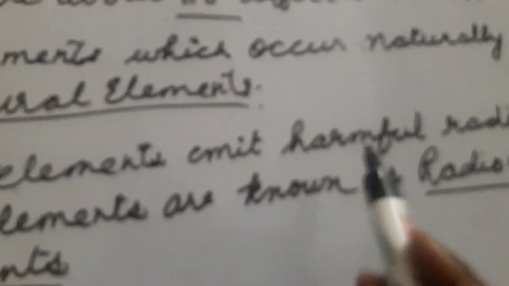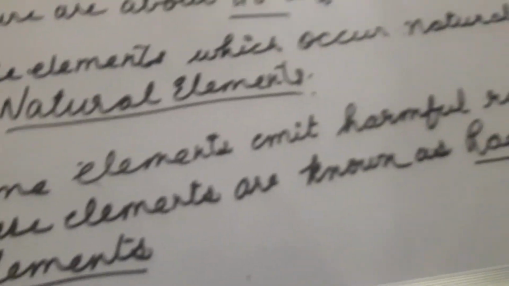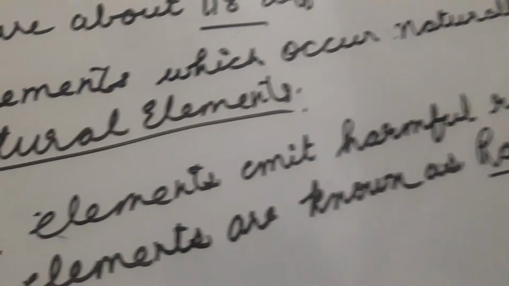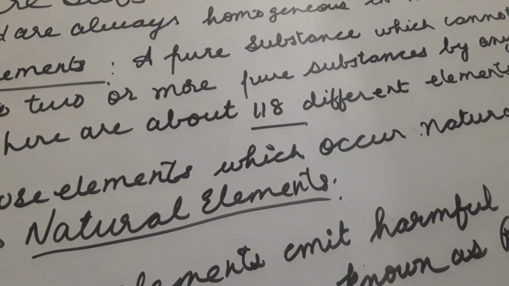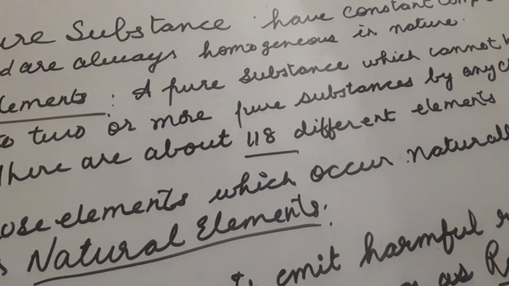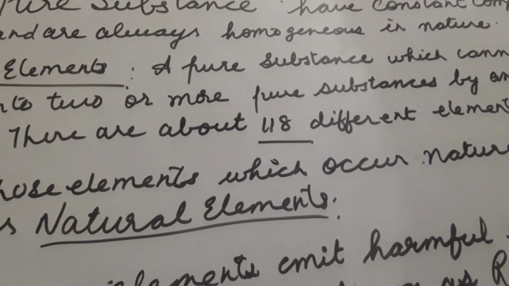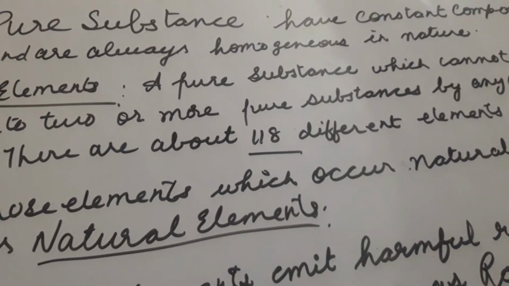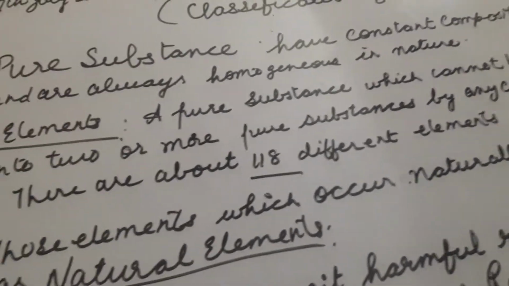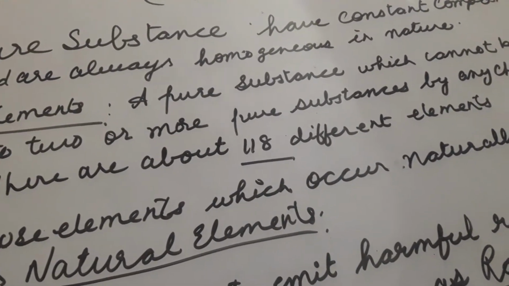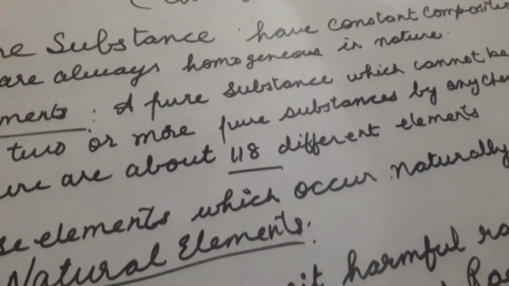Those elements which occur naturally, meaning already present in nature, are known as natural elements. Some elements emit harmful radiations, and these elements are known as radioactive elements. So they are very harmful. So I hope you have understood about the elements. How many elements are there? 118. And two different types of element: natural elements, which occur naturally, and radioactive elements, which are very harmful because of their radiations. Understood, children?